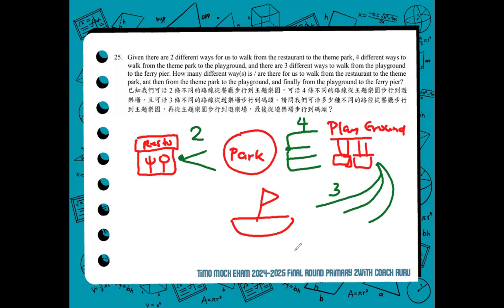So, to finally know how many ways from resto to park to playground, since we have all the options, so two options from resto to park, multiplied to another set of options from park to playground. Then from playground to the ferry pier is 3. So 2 times 4 times 3, that is 24. That there are 24 ways for you to travel resto to park to playground to ferry pier.